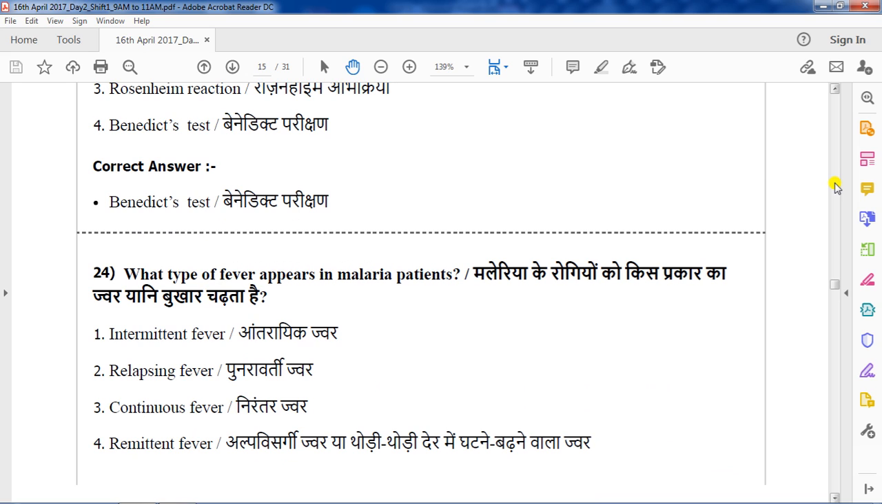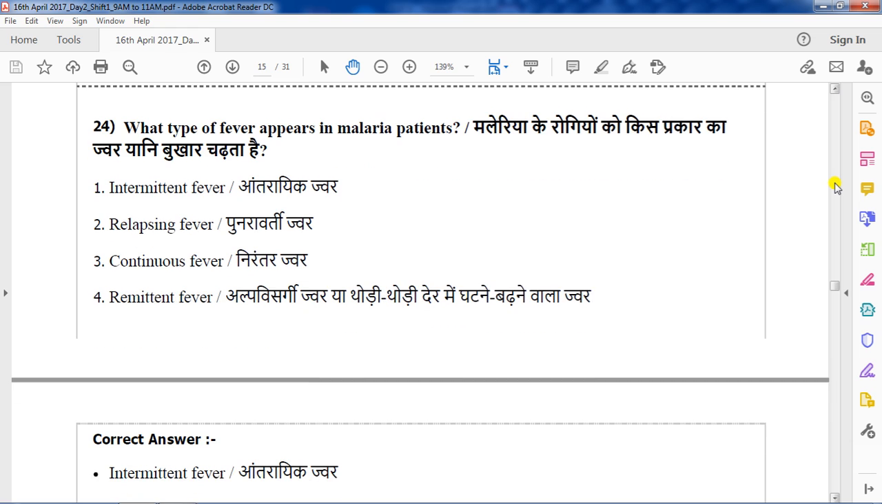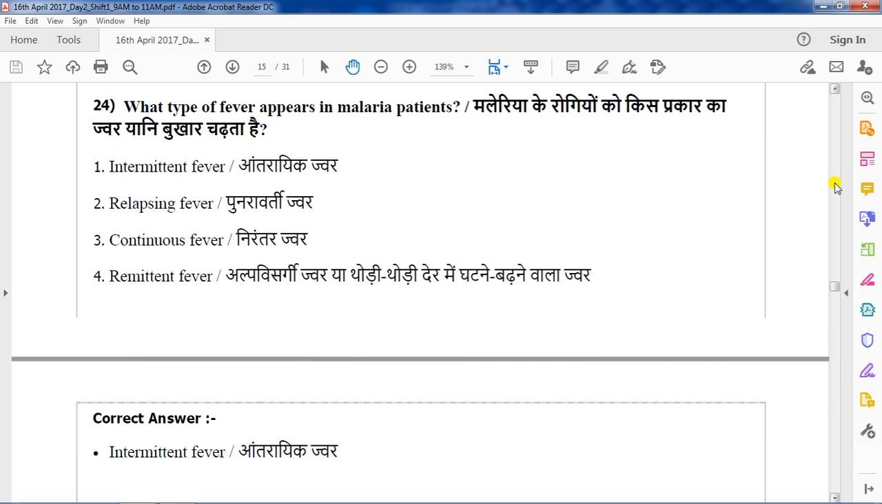What type of fever appears in malaria patients? Options are intermittent fever, relapsing fever, continuous fever, remittent fever. The correct answer is intermittent fever. Option 1, intermittent fever, is the correct answer.